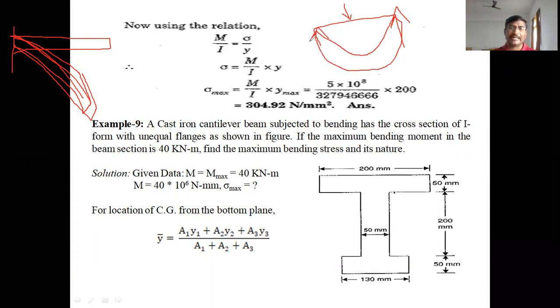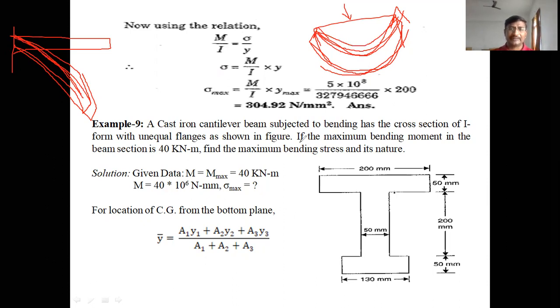If the beam bends like this, the upper layers are subjected to compression and the bottom layers are subjected to tension, because the bottom layers are trying to expand and the upper layers are trying to contract. In the cantilever beam, the upper layers are in tension; in the simply supported beam, the upper layers are in compression. Clear, students?